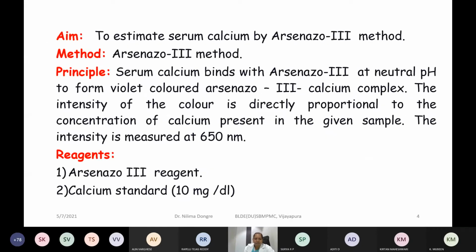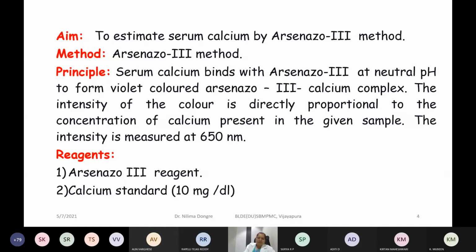Our aim for today's practical, a simple experiment, is the estimation of serum calcium, and the method we use is called the Arsenazo 3 complex method. That is a dye which binds with calcium, and the complex that is formed we can read colorimetrically, and find out the amount of calcium in the serum sample.